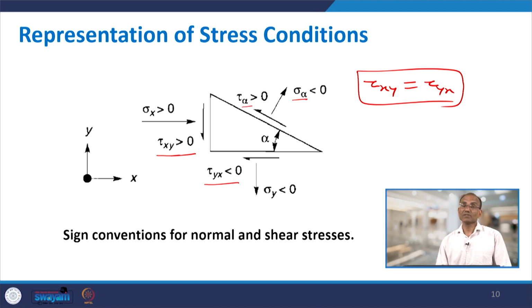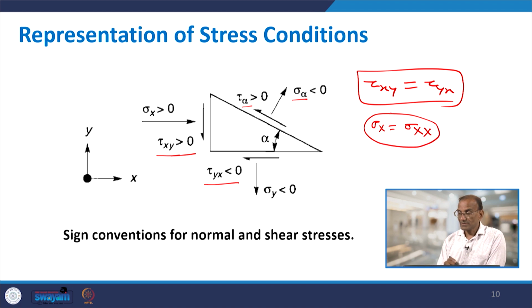For normal stress, you have sigma xx, or sigma x. Sigma x is nothing but sigma xx, that is, a stress acting on a plane normal to which is in the x direction, while tau xy is a stress which is acting in the y direction on a plane perpendicular to x.